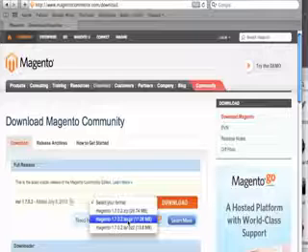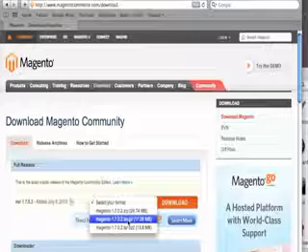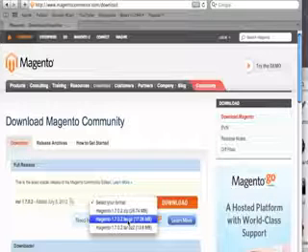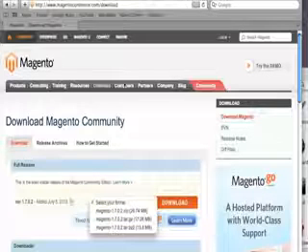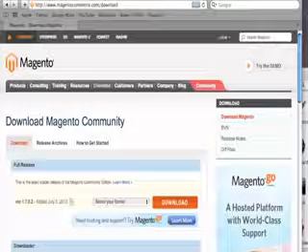Now, while this file downloads, we'll also need an FTP client, because if you try to upload the file through GoDaddy's built-in FTP client, or whatever you want to call it, it times out since the file is so large.